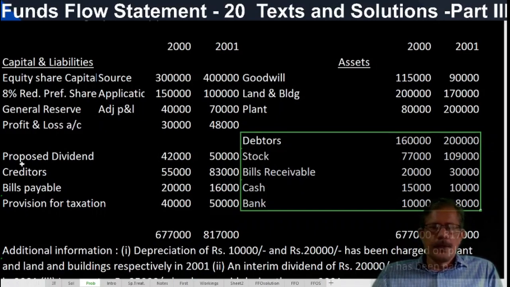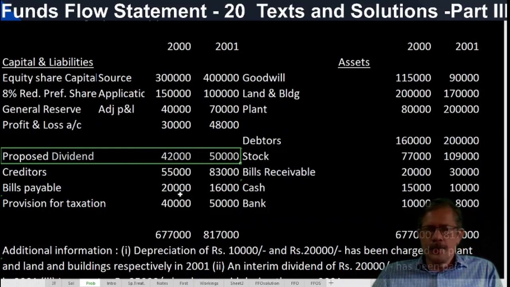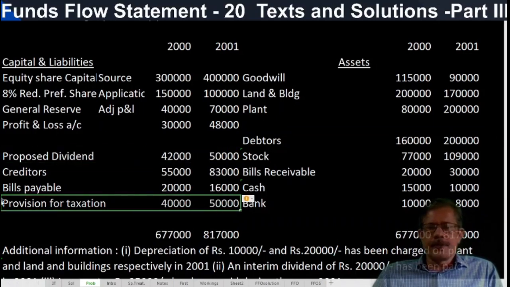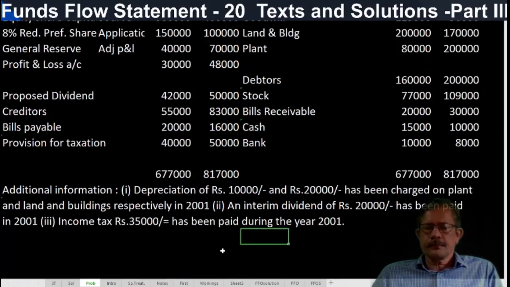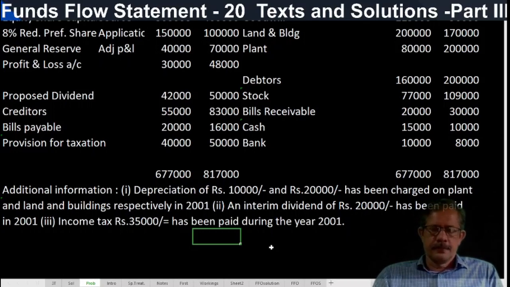While doing so, special care should be given to proposed dividend and provision for taxation. What is the entry for proposed dividend? Proposed dividend is considered at the time of finalization of accounts. While preparing the profit and loss appropriation account, it will be debited.